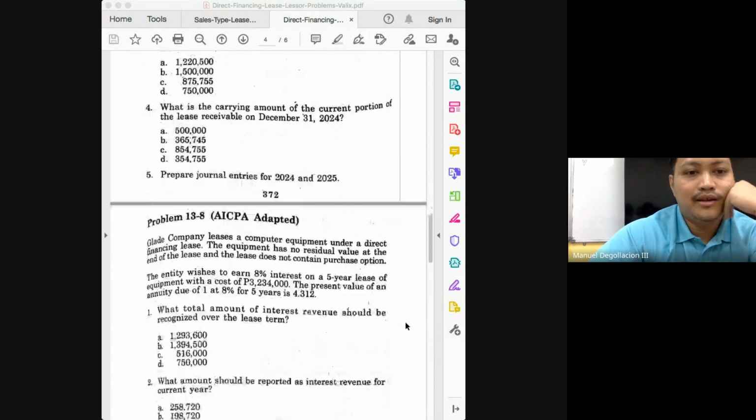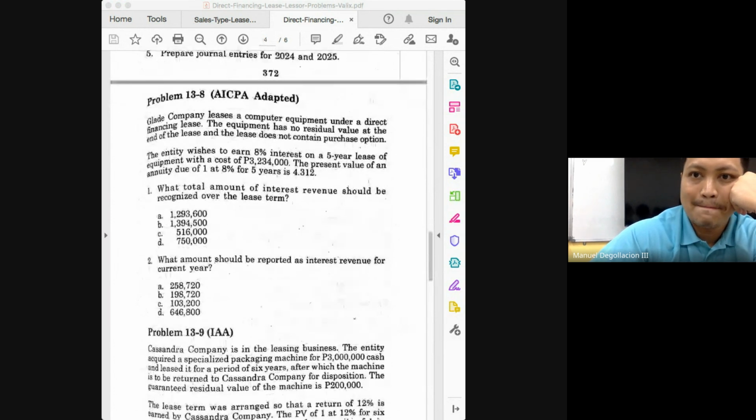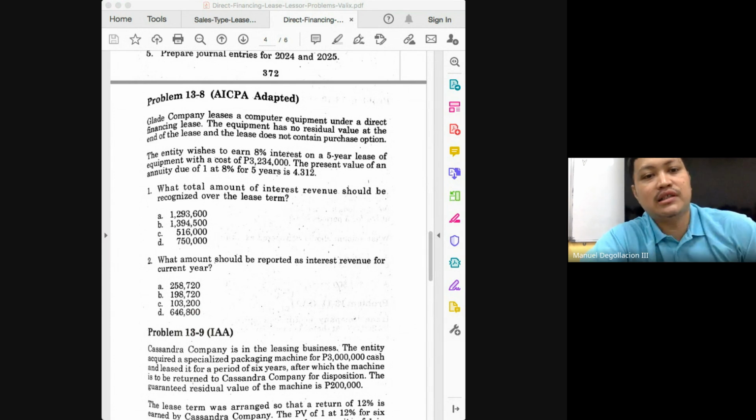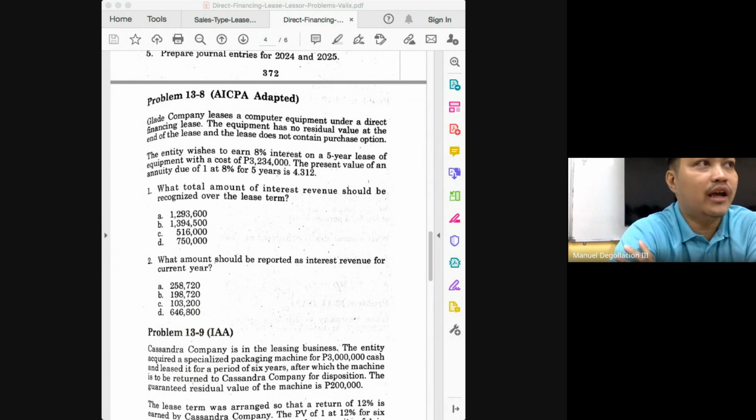The next problem is Glade Company. What's the question here? What total amount of interest revenue should be recognized over the lease term? Again, if this is the question, how should we approach this one? Compare your gross receivable and your net investment in your lease. Okay, and again, if you're not given the cost, how do we get our net investment? By getting the present value of your lease payments. Do we have the cost, class? Yes, which is the 3,234,000.